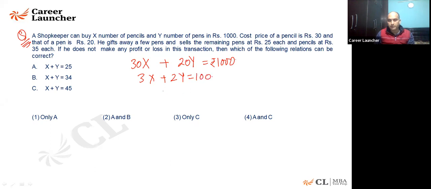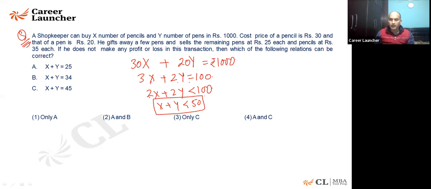Sorry, 100. Now, one thing, my dear, if I write it as 2x plus 2y, I know 3x plus 2y is equal to 100 is there. So 2x plus 2y will be less than 100. So x plus y will be anything, but that will be less than 50. Do you agree with it?